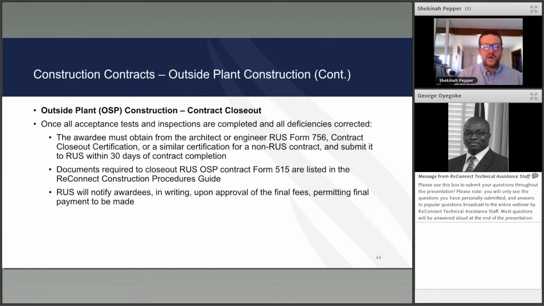Contract closeout. Once all acceptance tests and inspections are completed and all deficiencies corrected, the awardee must obtain from the architect or engineer over the project RUS Form 756, contract closeout certification, or a similar certification for a non-RUS contract, and submit it to RUS within 30 days of contract completion. Documents required to close out RUS's outside plant contract Form 515 are listed in the Construction Procedures Guide. RUS will notify awardees in writing upon approval of final fees, permitting final payments to be made.